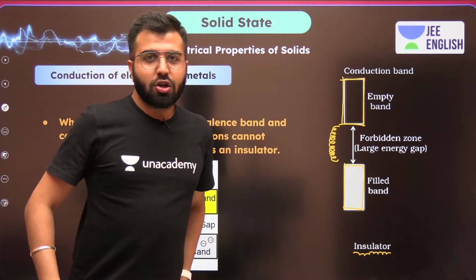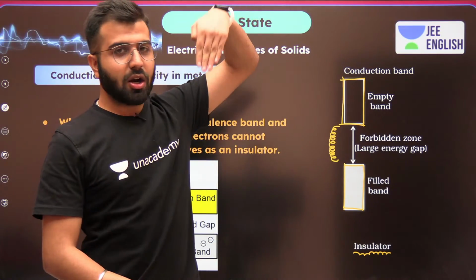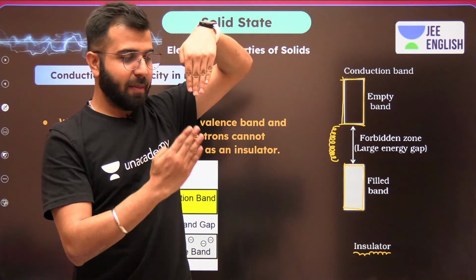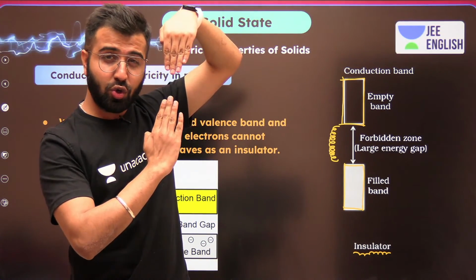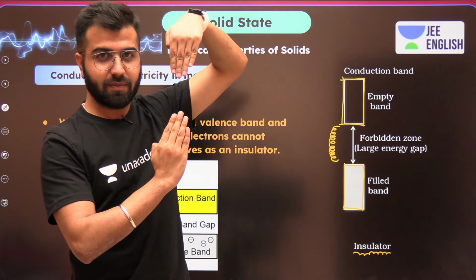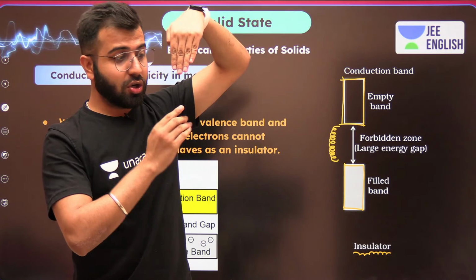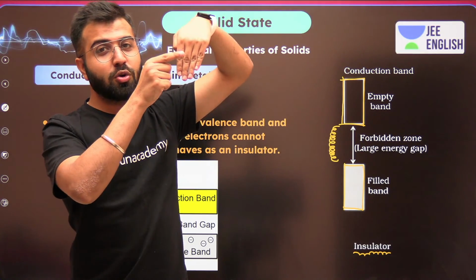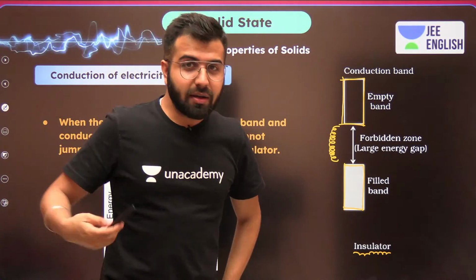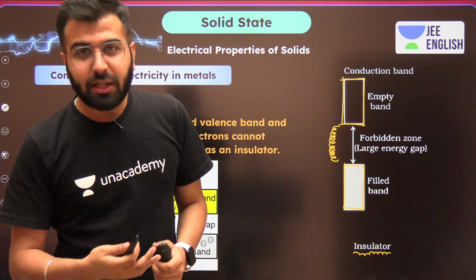The conduction band requires energy up to, let's say, this level, but the valence band has too low an energy value. It takes too much energy to make the electron jump, and sometimes atoms cannot do that on their own.